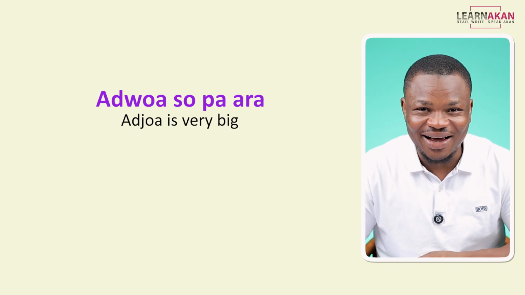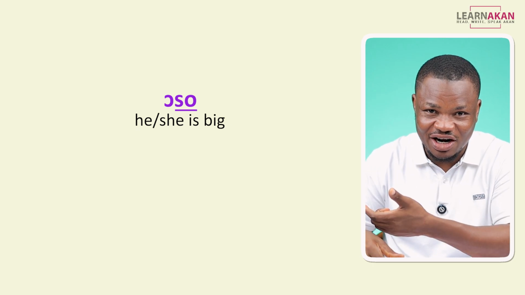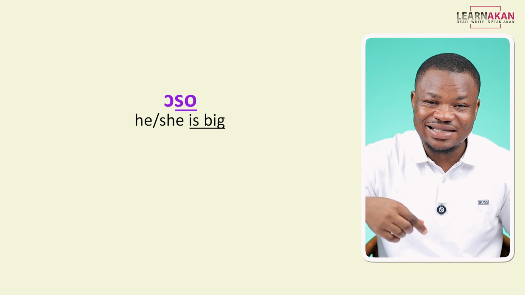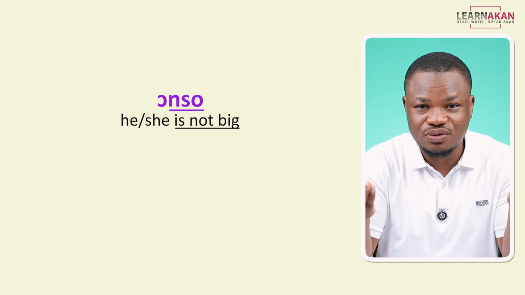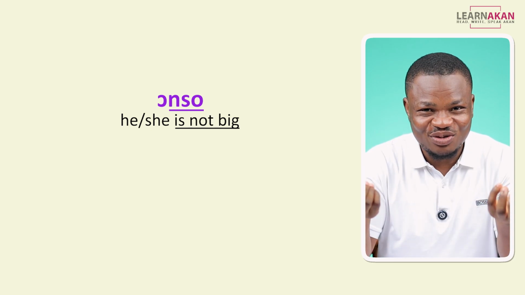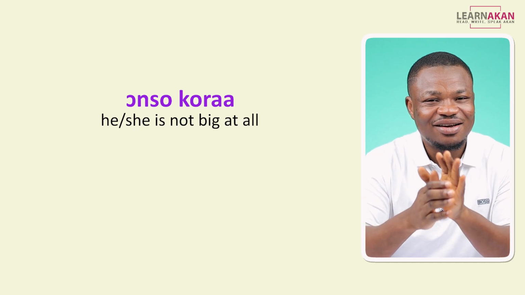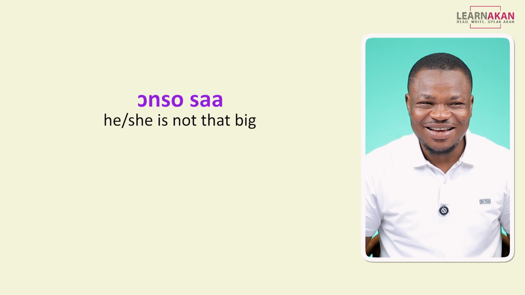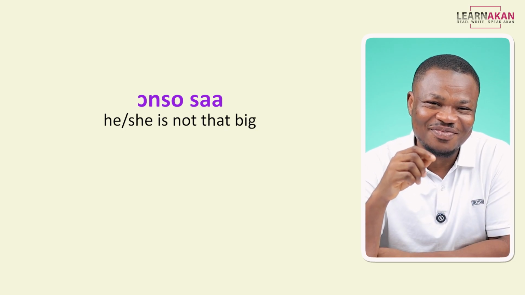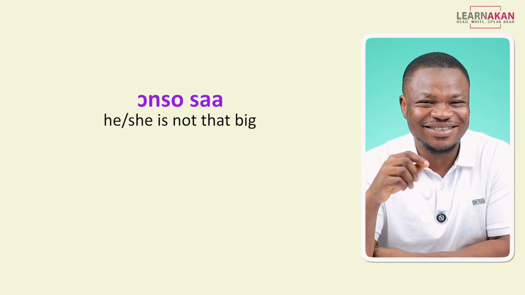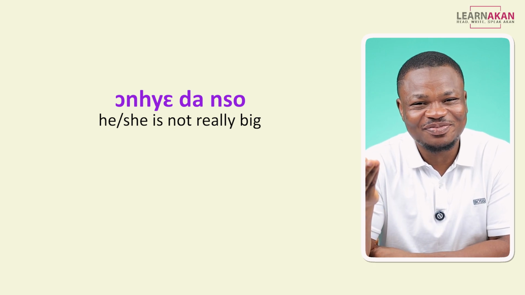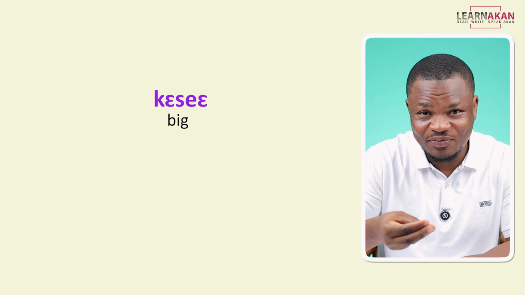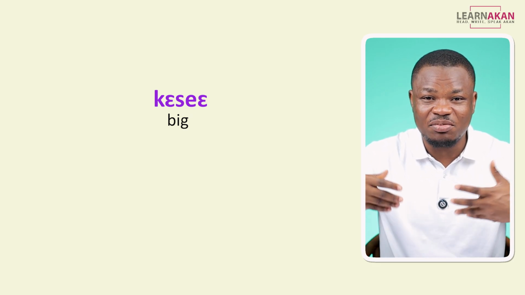Again, we can negate this verb. We said son is a verb, right? To be big. So we can negate that and then we'll have onso. Onso, okay? Onso kra. Onso sa. Onhyɛ da nso.